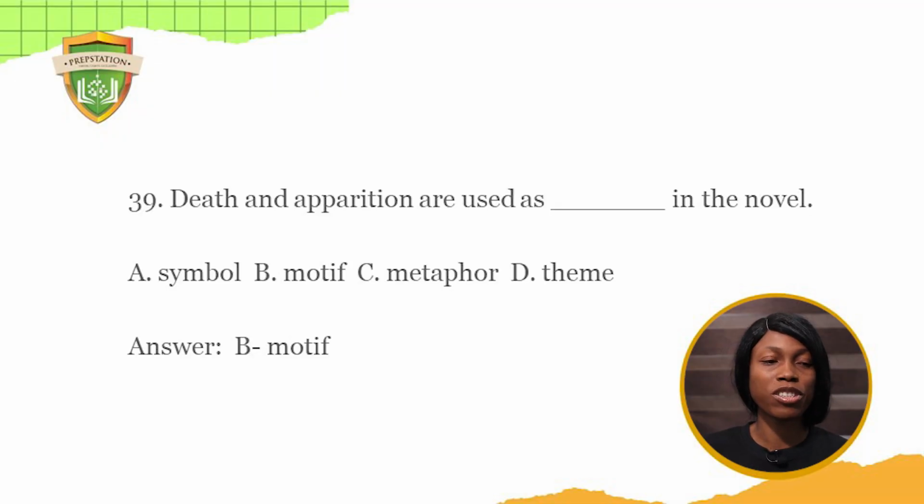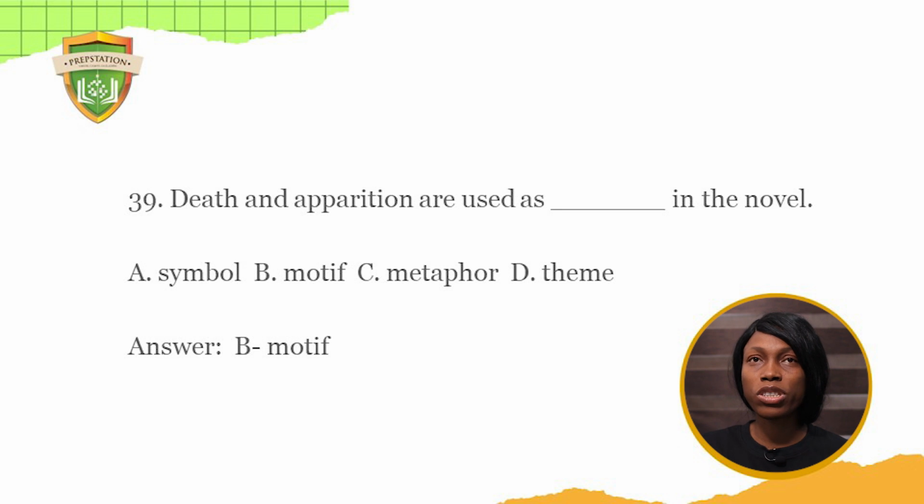Death and apparition are used as dash in the novel. A. Symbol. B. Motif. C. Metaphor. D. Theme. They are used as a motif to explain the love between Catherine and Heathcliff.